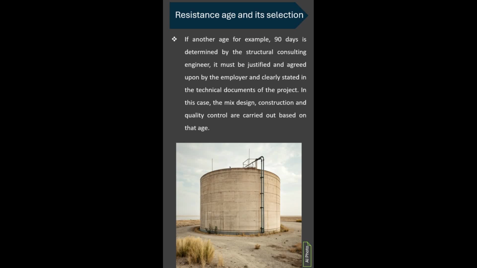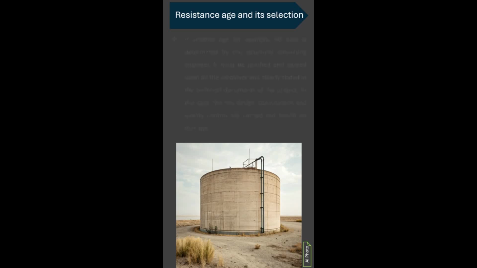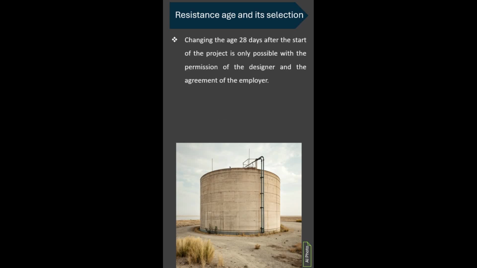In this case, the mixed design, construction and quality control are carried out based on that age. Changing the age 28 days after the start of the project is only possible with the permission of the designer and the agreement of the employer.